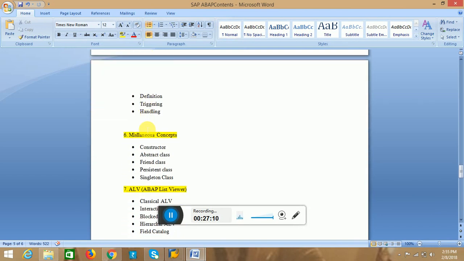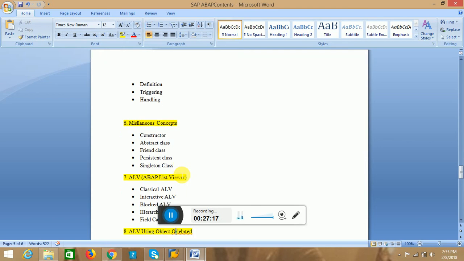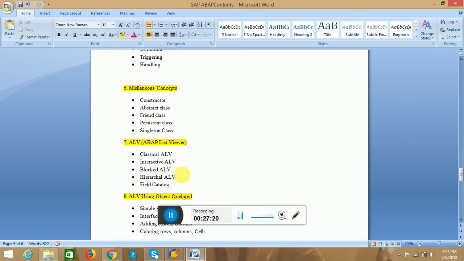In the miscellaneous concepts we will see constructors, abstract classes, friend classes, persistent classes, and singleton classes, okay. And the next thing is ALV reports.